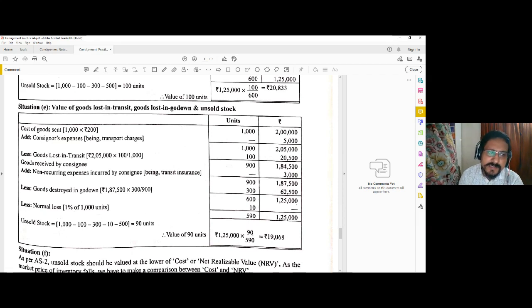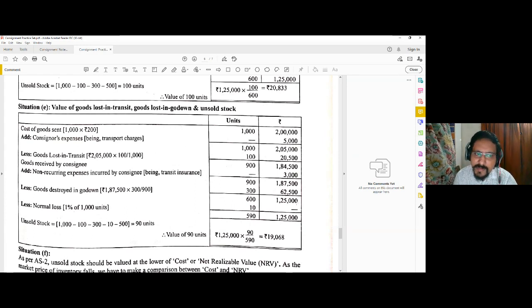So if in this case the normal loss was mentioned as occurred during transit, then before calculating goods lost in transit, first you need to deduct that 10 units. So actually 990 units would have been valued at 2,05,000, and then lost in transit would have been calculated 100 by 910 into 2,05,000 in that way.